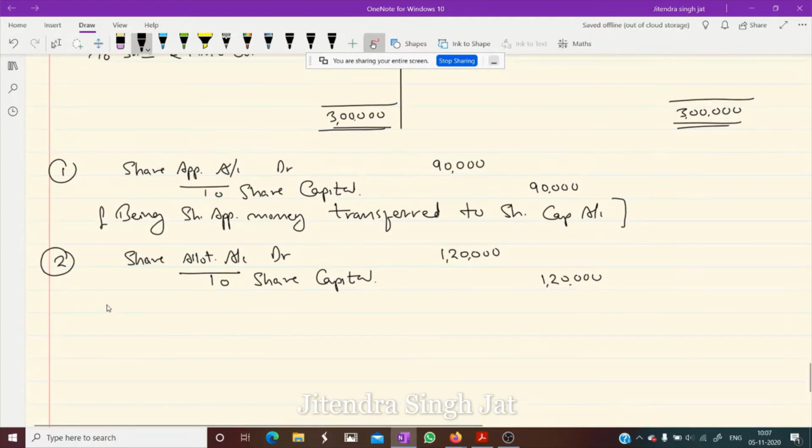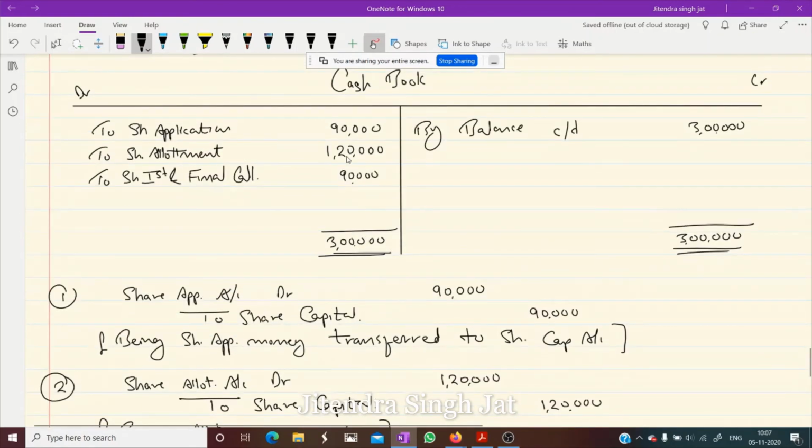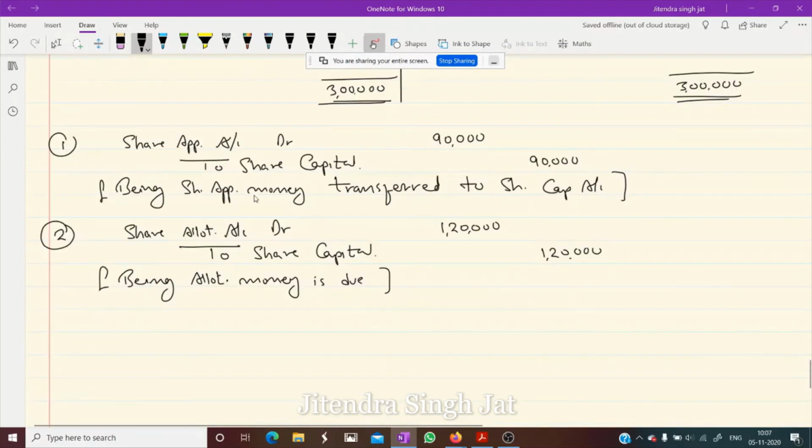We have not received it yet. Now when this money is received, it is recorded in the cash book, to share allotment. So that entry will not be required because it is already written in the cash book.